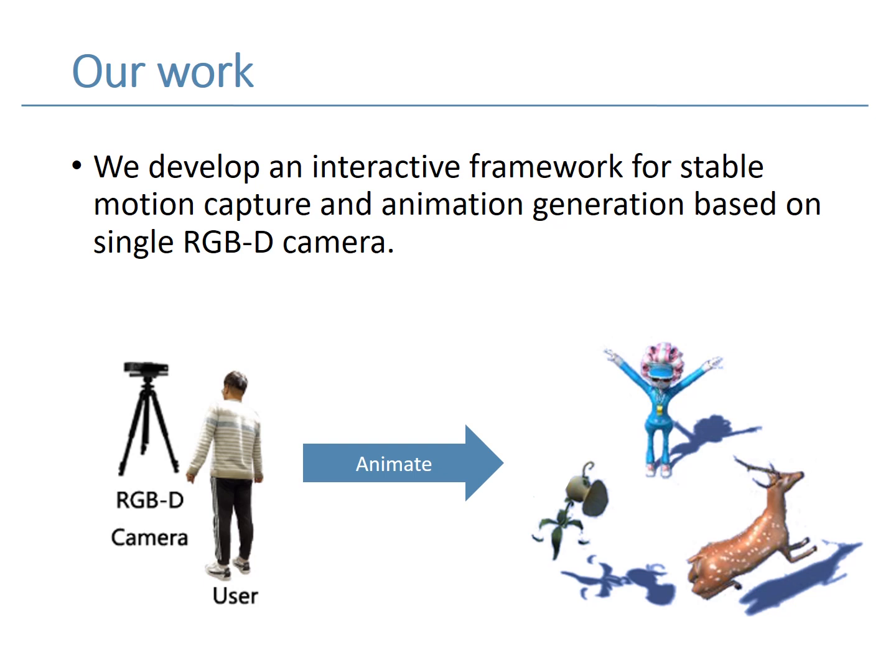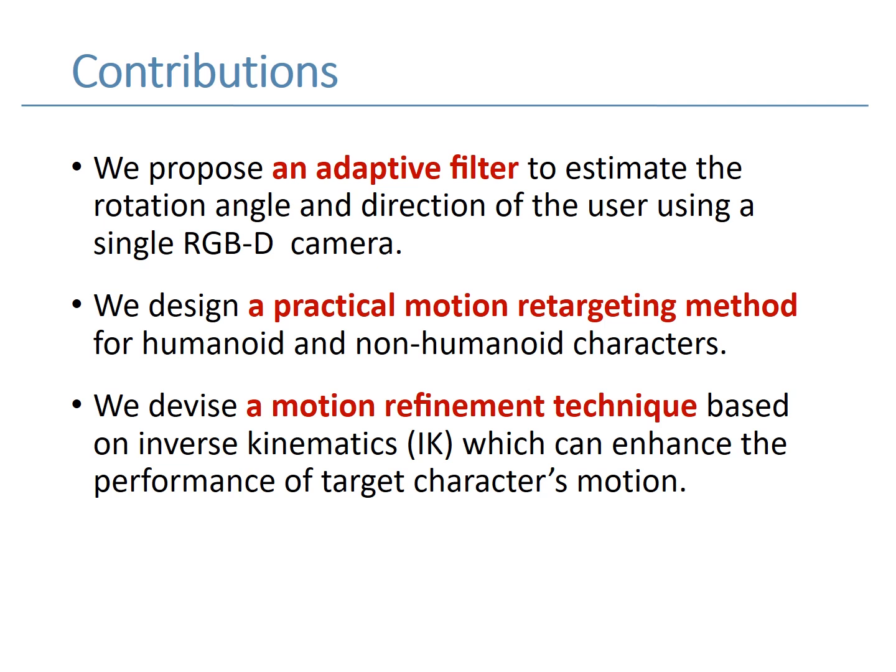In this paper, we develop an interactive framework for stable motion capture and animation generation based on a single RGB-D camera. Our contributions can be summarized as follows. First, we propose an adaptive filter, to estimate the rotation angle and direction of the user, using a single RGB-D camera.